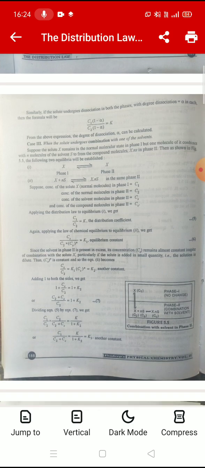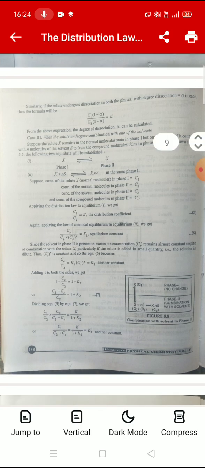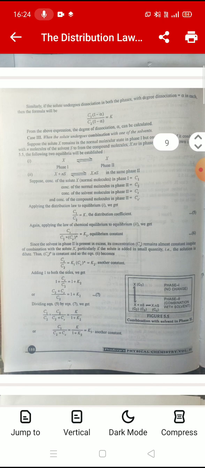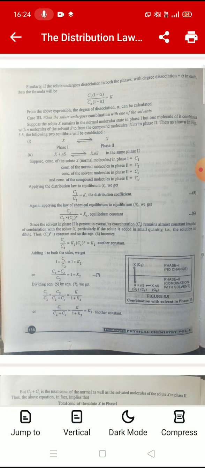Similarly, if the solute undergoes dissociation in both the phases with different degrees of dissociation, alpha in each, then the formula will be C1 into (1 minus alpha) divided by C2 into (1 minus alpha) equals K. From the above expression, the degree of dissociation alpha can be calculated. Case 3. When the solute undergoes combination with one of the solvents. Suppose the solute X remains in the normal molecular state in phase first, but one molecule of it combines with n molecules of the solvent S to form the compound molecules X into Ns in phase second.